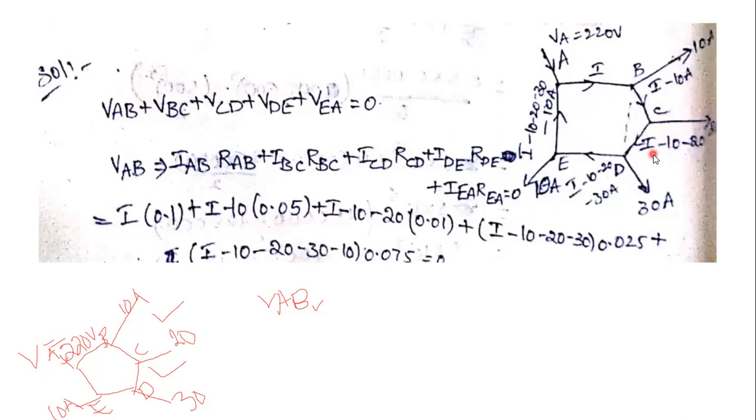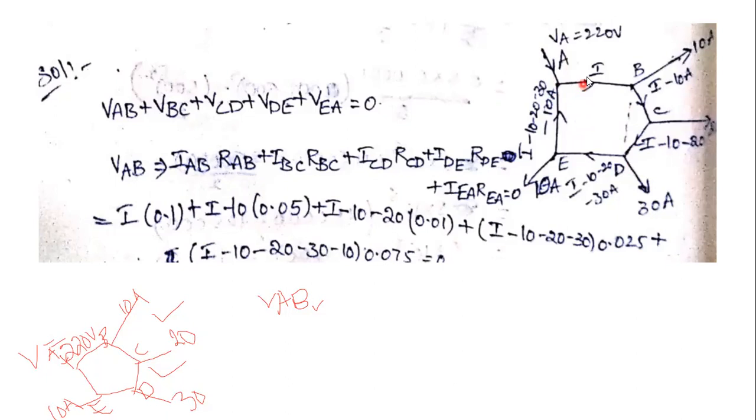The current in the CD section is I minus 10 minus 20 amperes. The current in the ED section is I minus 10 minus 20 minus 30 amperes. And the EA section is I minus 10 minus 20 minus 30 minus 10 amperes. These are the currents at the various sections.